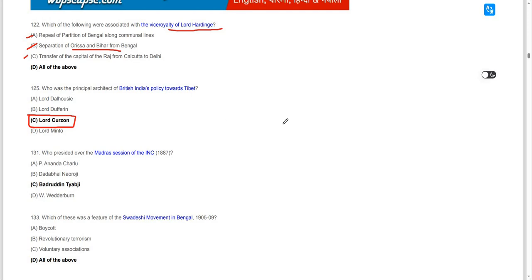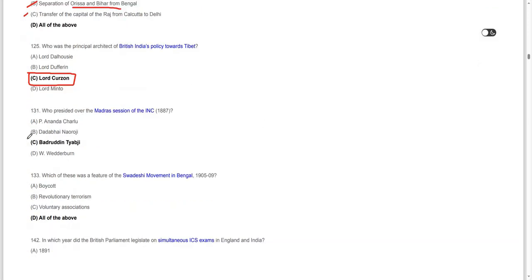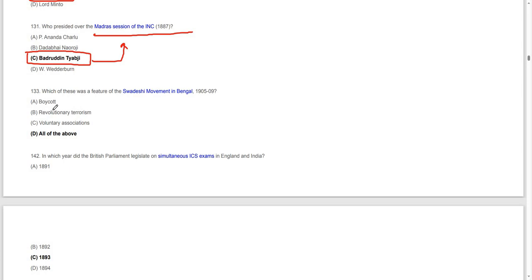Who presided over the Madras session of the INC in 1887? Badruddin Tyabji is the one who presided over the Madras session of the INC. Madras session of the INC was presided over by Badruddin Tyabji.